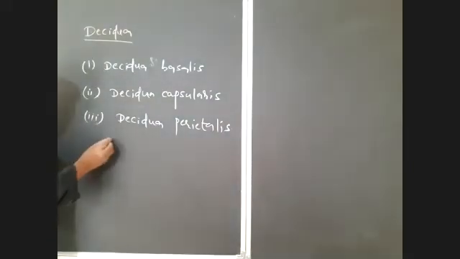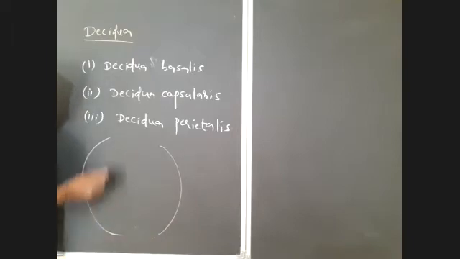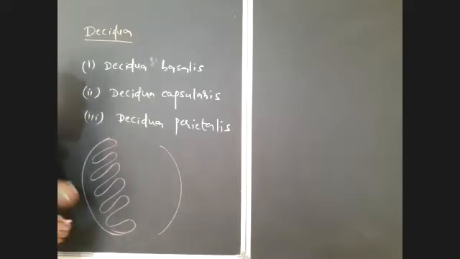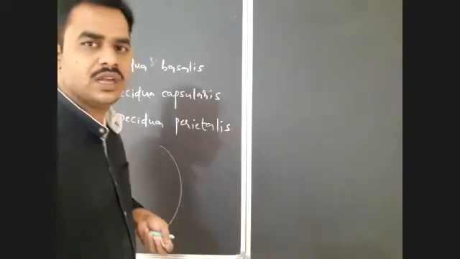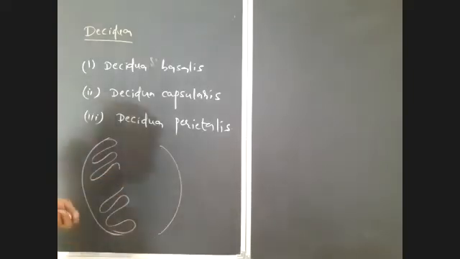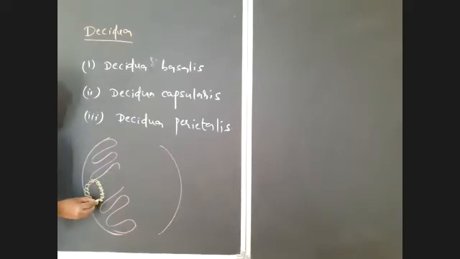Observe here, in the uterus, inside it is the endometrium. In this endometrium, implantation is already done here. After implantation, what will happen? The burying of the blastocyst into the wall of the endometrium, into the endometrial tissue, is already completed.